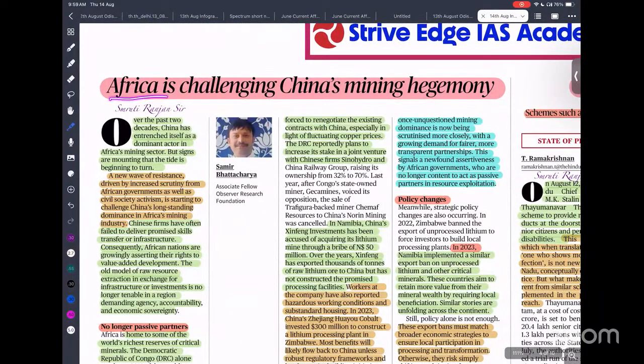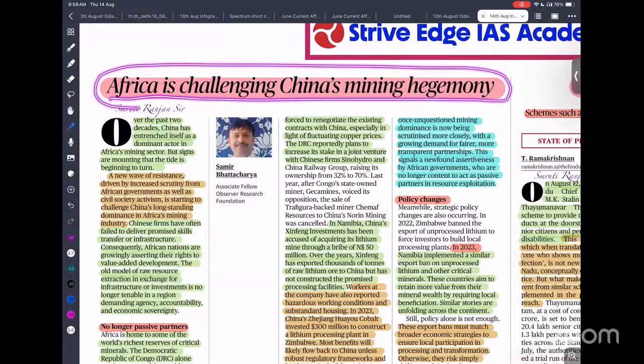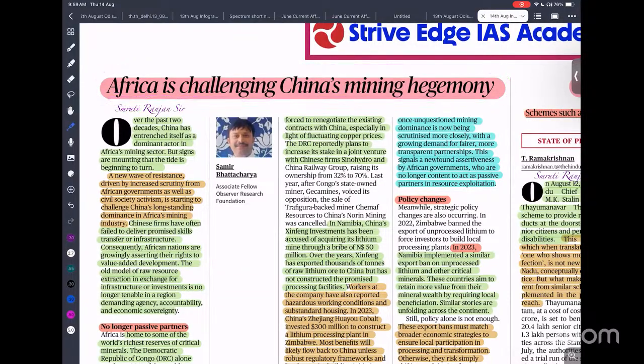Africa is challenging Chinese mining hegemony. China is making huge inroads into Africa, and they are doing a lot of mining operations there. They are extracting a lot of minerals from there, and in return they are damaging the environment. They are not doing what they promised to the local region. That is the reason there is a lot of opposition against Chinese mining operations.